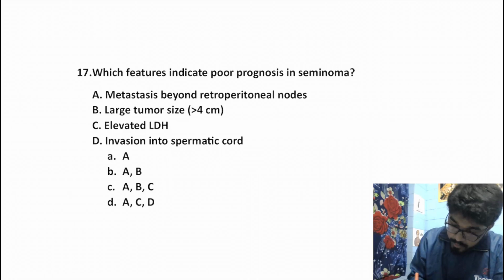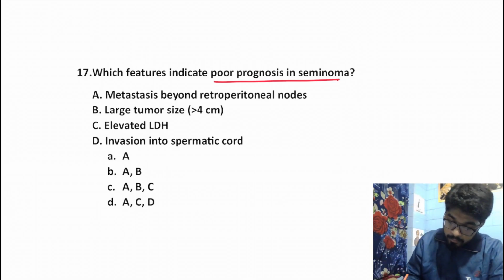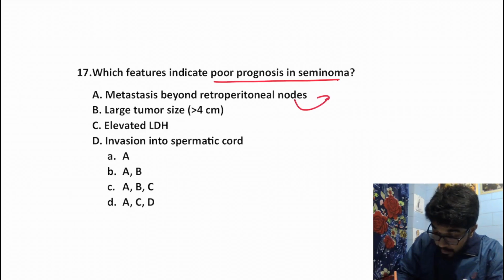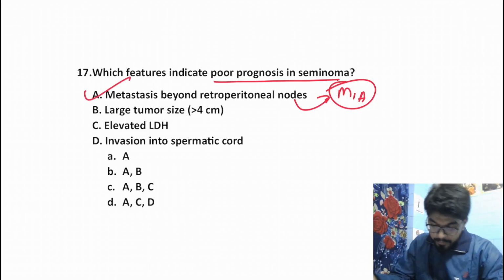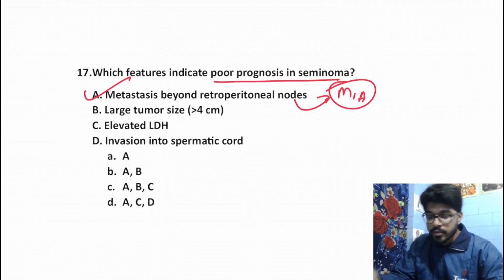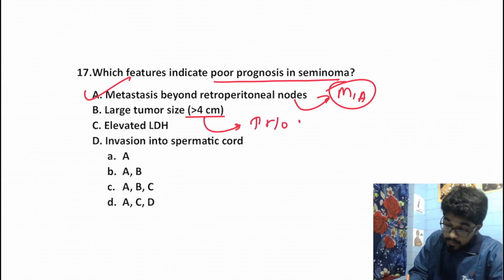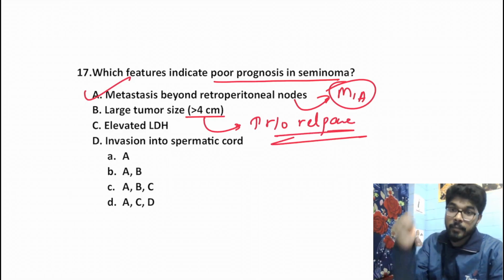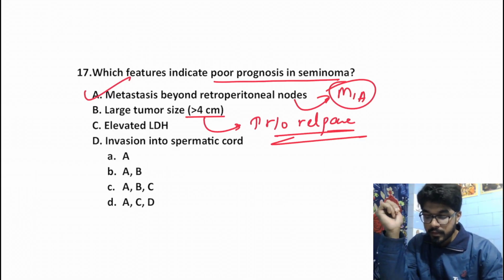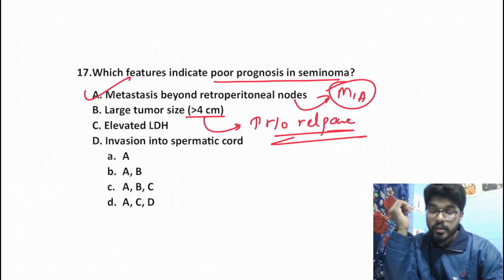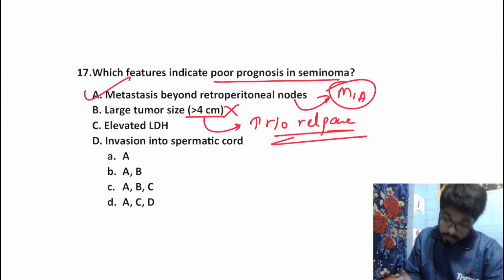Which features indicate poor prognosis in seminoma? So metastasis beyond retroperitoneal nodes. Metastasis beyond retroperitoneal nodes is M1A, and anything metastatic is associated with poor prognosis. So yes, it is associated with poor prognosis. Now, large tumor size more than 4 centimeters. This large tumor size is associated with an increased risk of relapse. But it is not associated with a poor prognosis of the primary lesion, right? Yes, there is increased risk of relapse with a large tumor, but it does not indicate a poor prognosis in the primary tumor for which you are being treated. So this is not an indicator of poor prognosis.